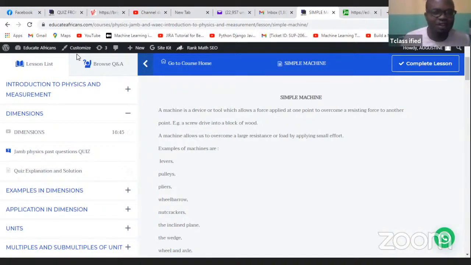A student that does not copy notes is not a student. Because if you're a student, you copy notes. When the teacher is not there, that note is your reference material. That's what you look at, and you're able to now recover everything that has been taught in the class. So whenever we're having a class like this, you must have your notes and you must be taking that note.